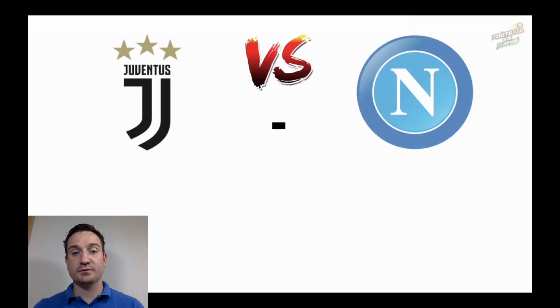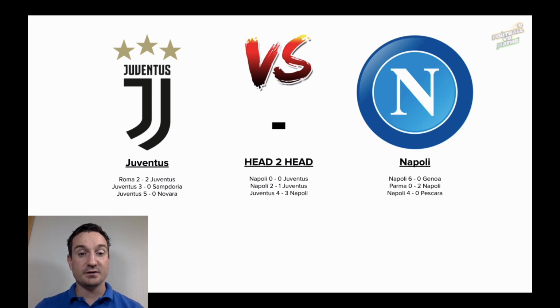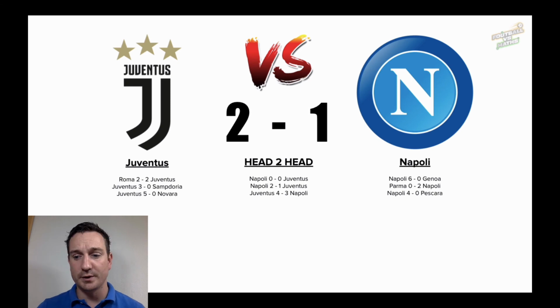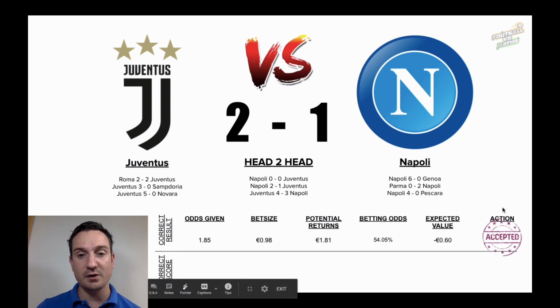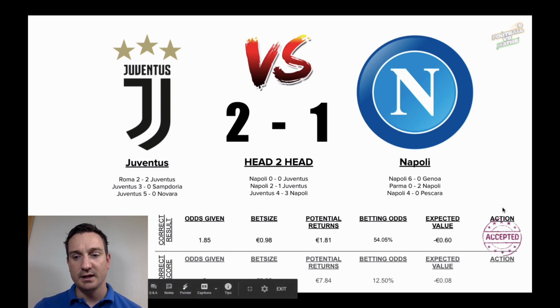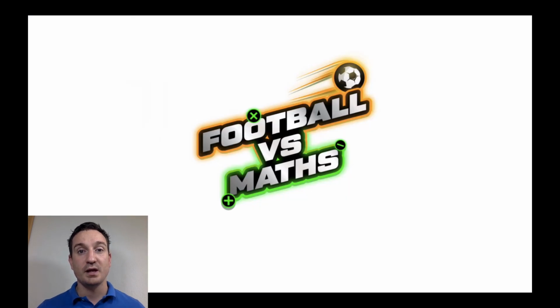Okay, so Juventus versus Napoli. Juventus coming off a draw against Roma. Napoli coming off a convincing 6-0 win against Genoa. The last time they played against each other was a draw. This time, however, we're expecting Juventus to win. We're going with a 2-1 home win for Juventus. As you can see, we're placing that bet here as well, Juventus to win, but we're not placing a bet on the exact score. Okay, that was the Italian Serie A for this week.